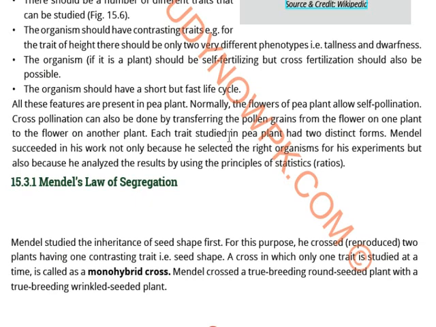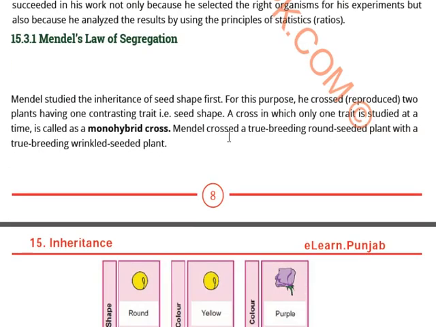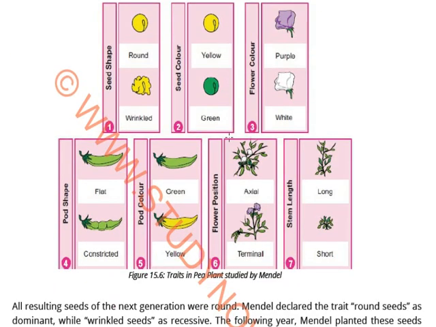Mendel crossed a true breeding round seeded plant with a true breeding wrinkled seed plant. So the seed was wrinkled and round. What were the results? All resulting seeds of the next generation were round.